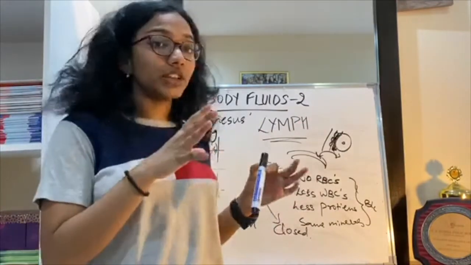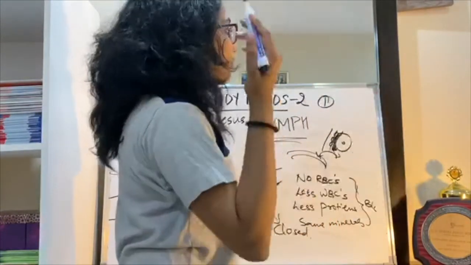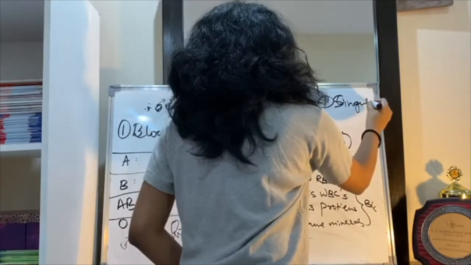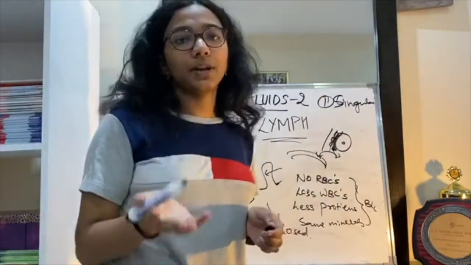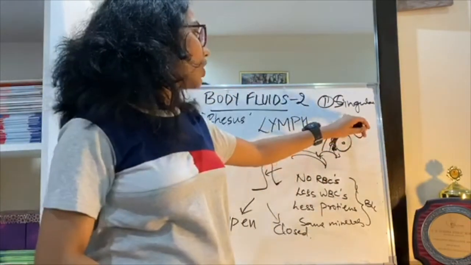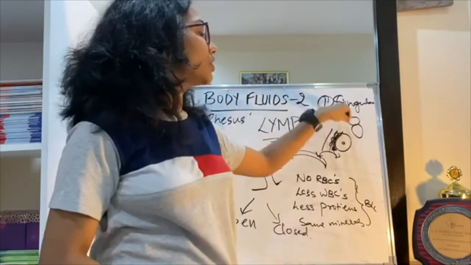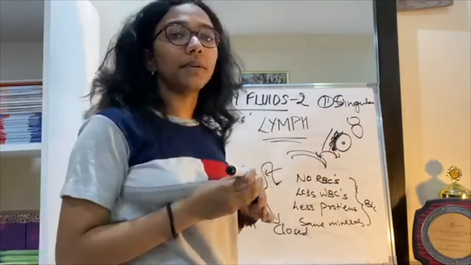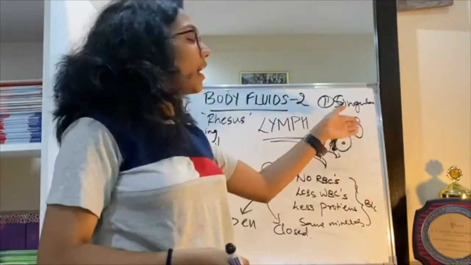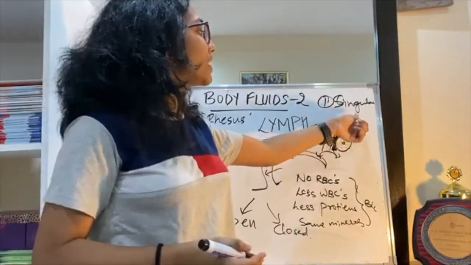Now let's come to the kinds of circulation. First one, which you mostly observe in fishes, that is singular circulation. So fishes have a two-chambered heart. They have one atrium and one ventricle. So the oxygenated blood from the atrium is passed on to the rest of the body, and the deoxygenated blood from the ventricle is passed on to the lungs, where it gets purified. Lungs in the sense gills in fishes, where it gets purified and it's passed on to the atrium.